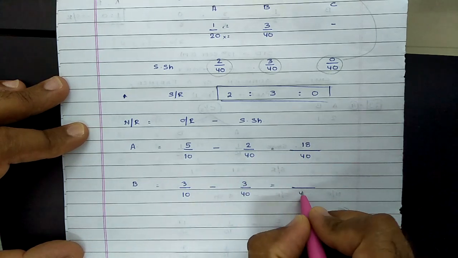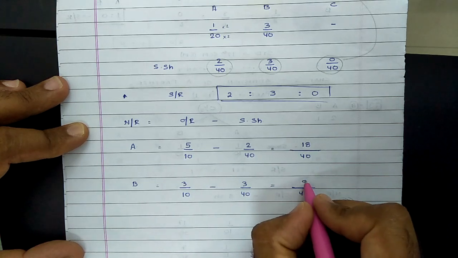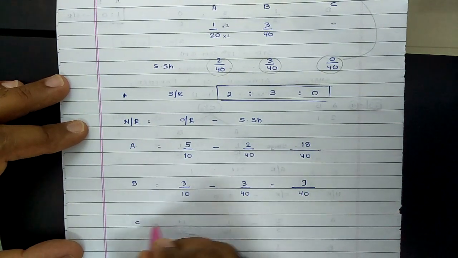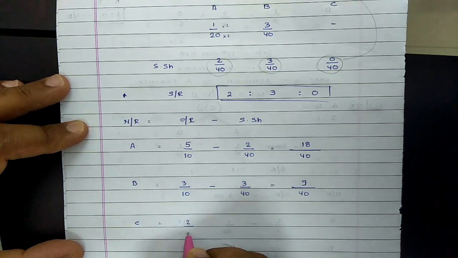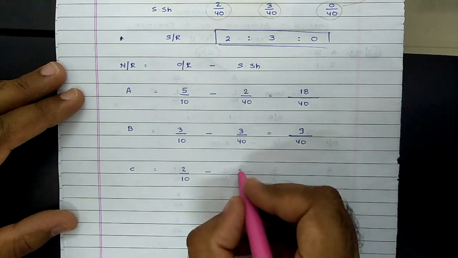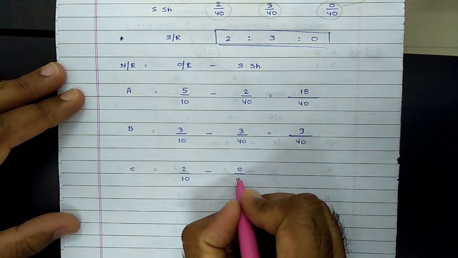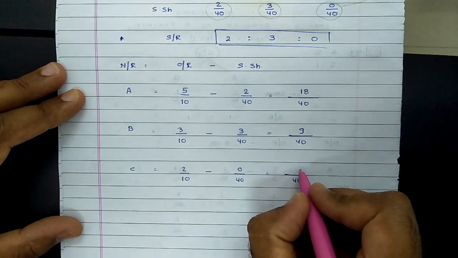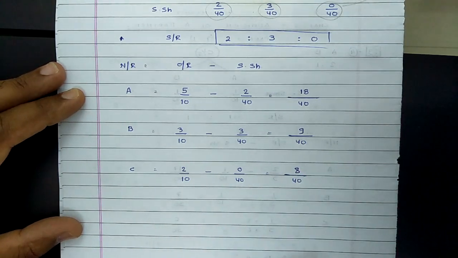So again LCM comes to 40. On simplification it comes to 9 by 40. Then for partner C, C's old share was 2 by 10 minus the sacrifice made by C, which is 0 by 40. Again LCM comes to 40. So 8 minus 0, that comes to 8 by 40.